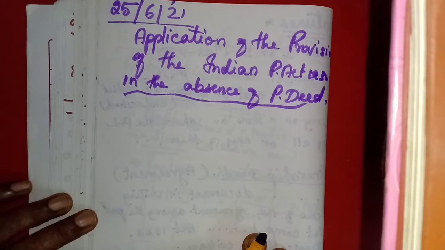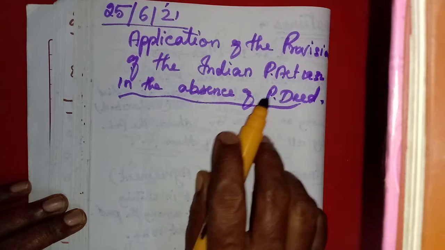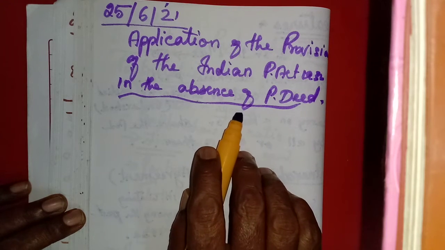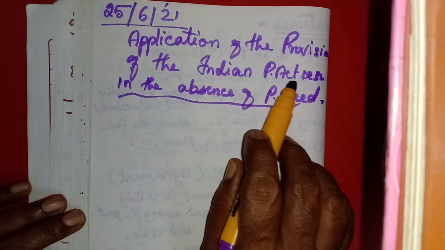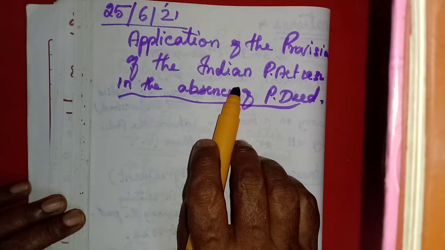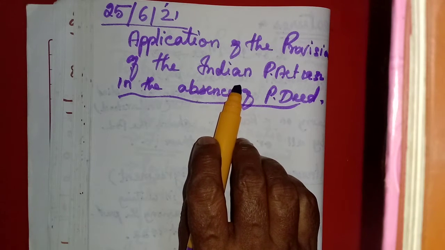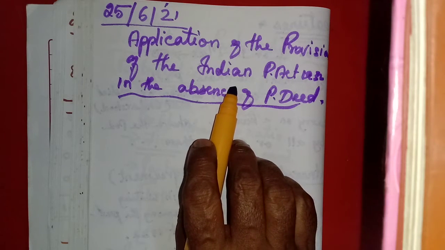Today we are going to learn what happens if there is no partnership deed. A partnership deed is not compulsory as per the Indian Partnership Act 1932, but it is optional. It is advisable and desirable to prepare a deed for any further evidence.